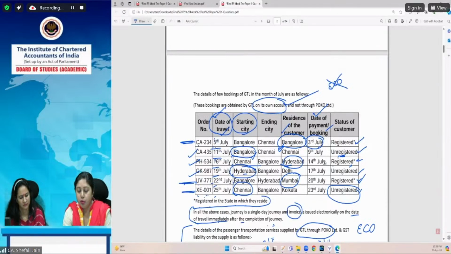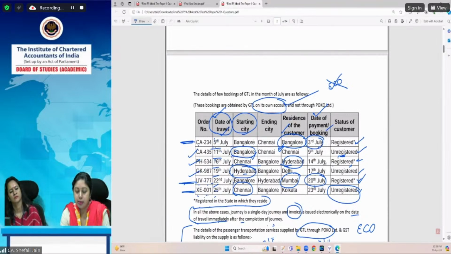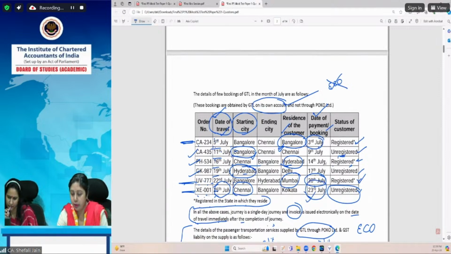Then in case of UV 777, date of invoice is 22nd July, date of payment is 20th July. Earlier of the 2 will be 20th July. And in case of XE 001, 25th July or 23rd July, whichever is earlier. So it will be 23rd July. So 3rd July, 20th July and 23rd July will be time of supply.